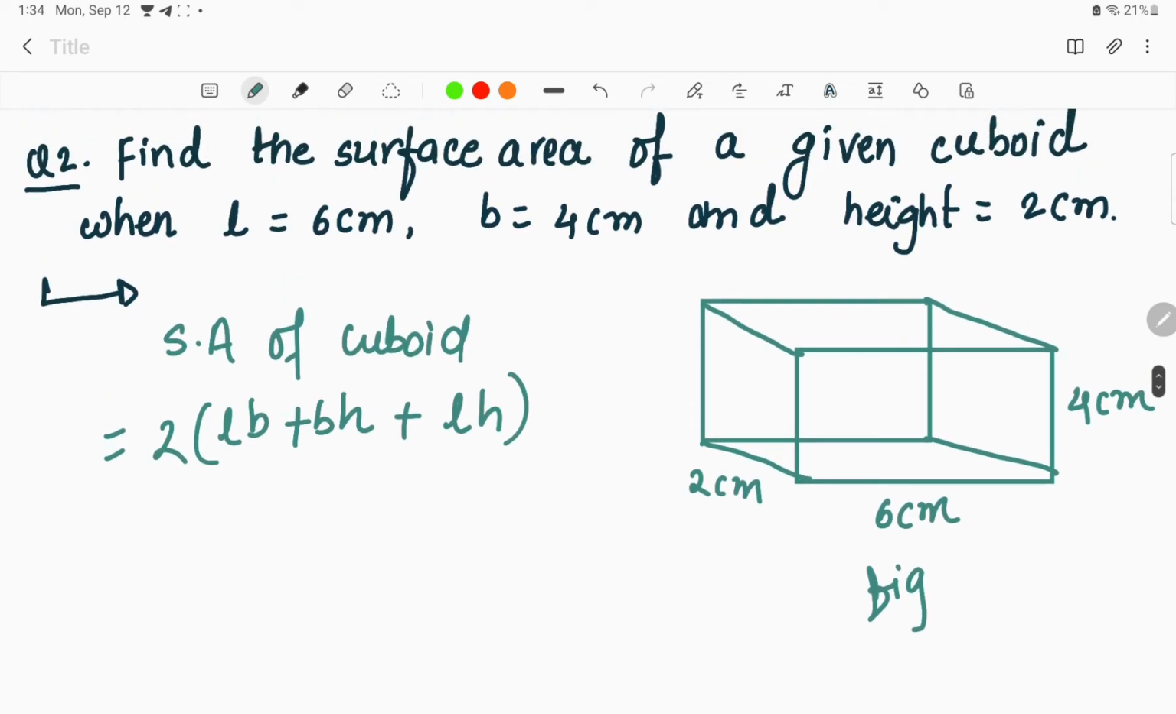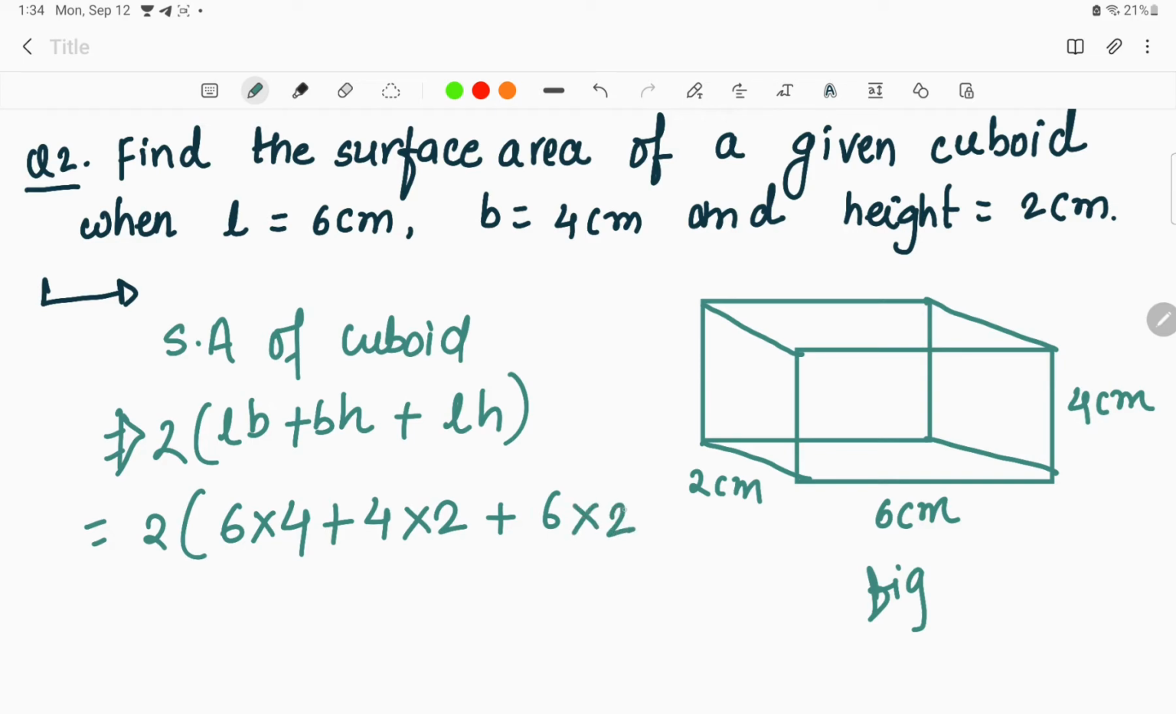So the surface area of the cuboid over here will be twice of, now what is the length over here? That is 6 centimeter. 6 centimeter into breadth, which is 4 centimeter, plus breadth again 4 centimeter into height 2 centimeter, plus length again 6 centimeter into height again 2 centimeter. Okay, so basically this is the formula for the surface area of the cuboid, that is twice of length into breadth plus breadth into height plus length into height. So we have kept the values in the given formula.